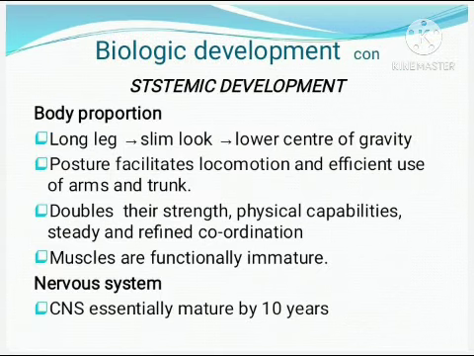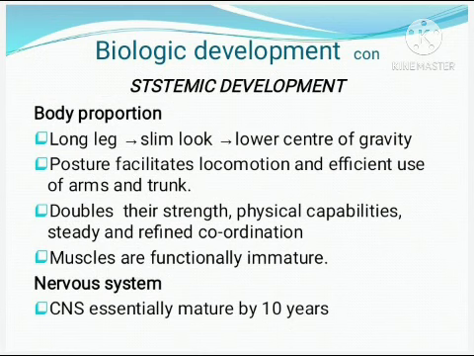In the systemic review, first we will see the body proportion. Here also the baby looks long-legged, and from preschooler onwards they have a slim look. Since the lower extremity is growing fast, the center of gravity becomes lower.